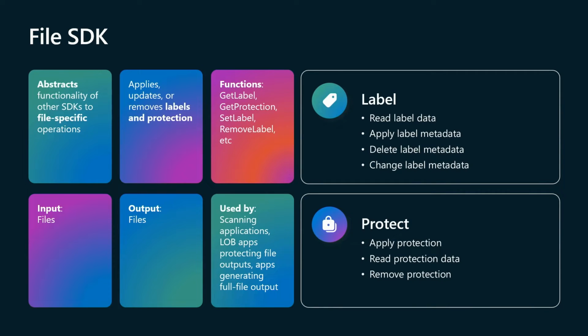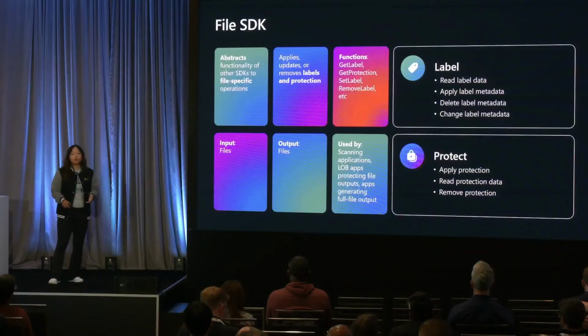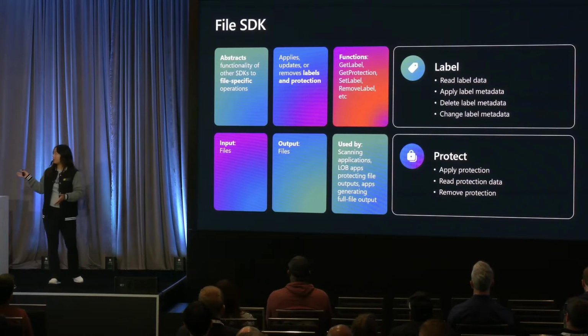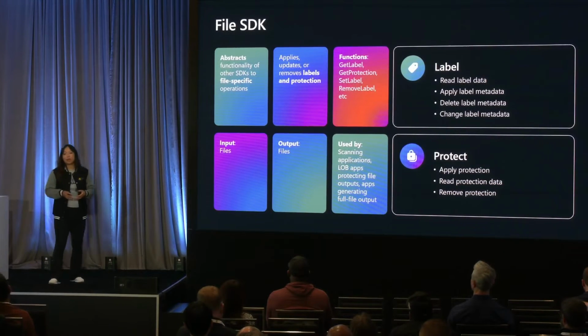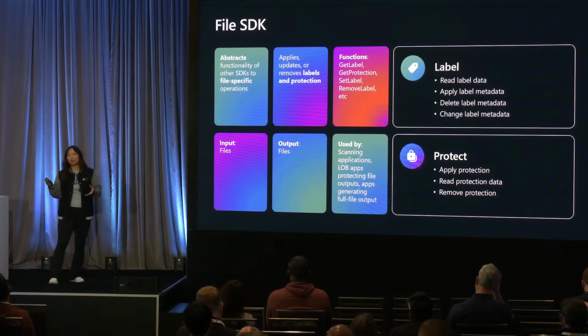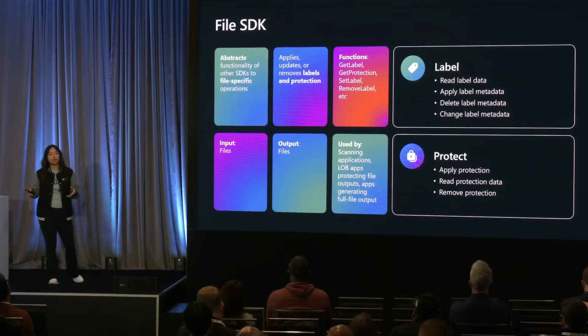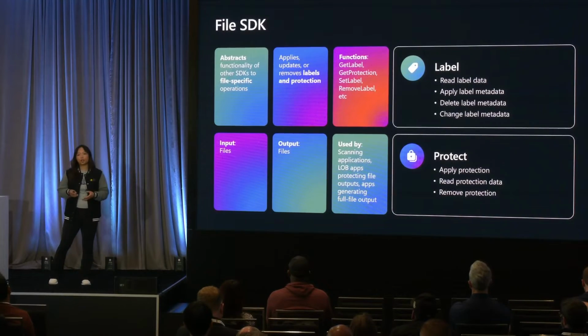That means performing the full suite of label operations, from changing a label, applying, or deleting a label. With protection, your application understands who is allowed, who has the permissions to read the data. And this is all handled for you by the MIP SDK. In the following section, I'm going to hand this over to Tom, who will demo a sample application made with the file SDK so that you can see the information protection value in action.